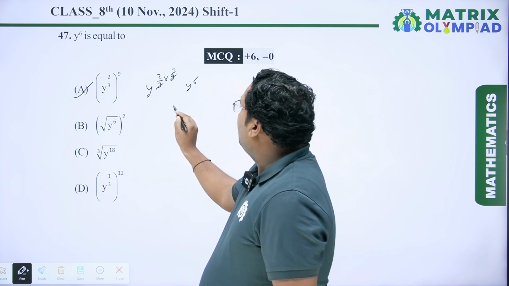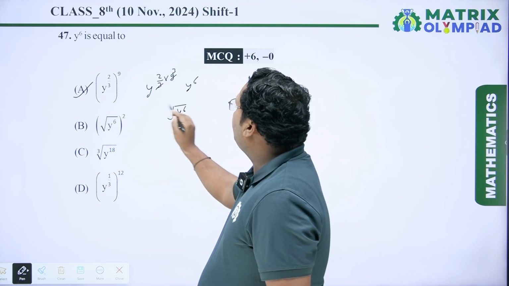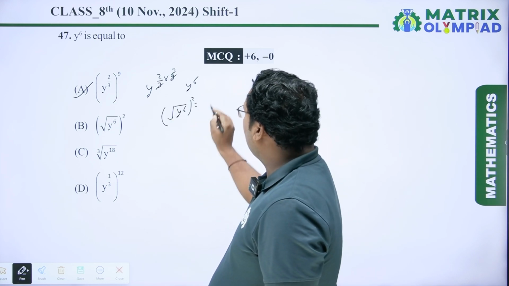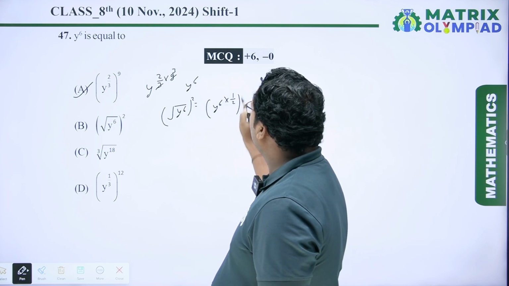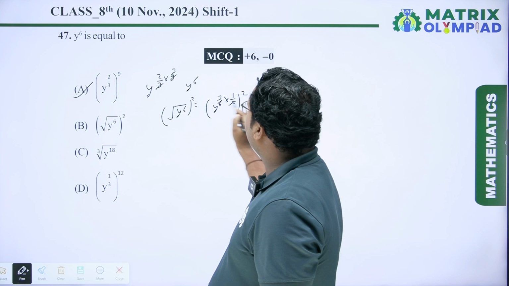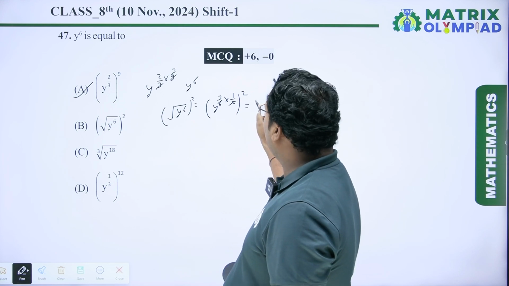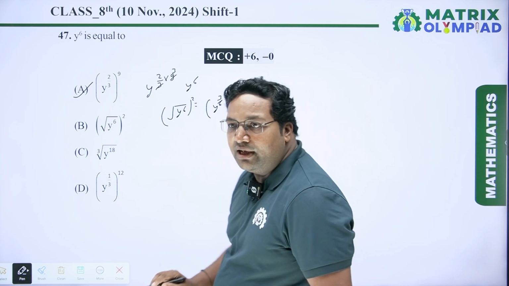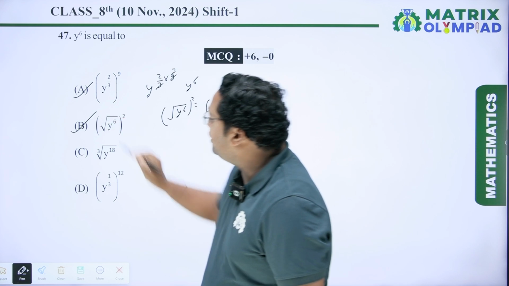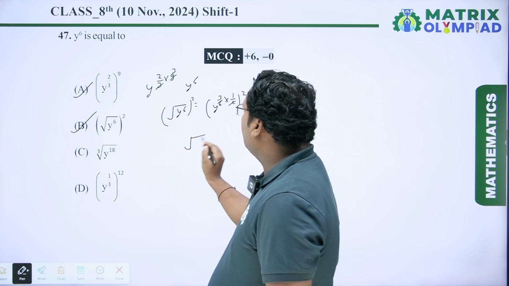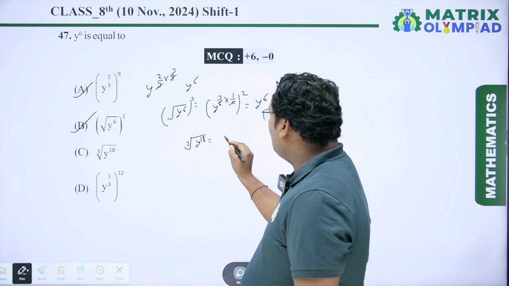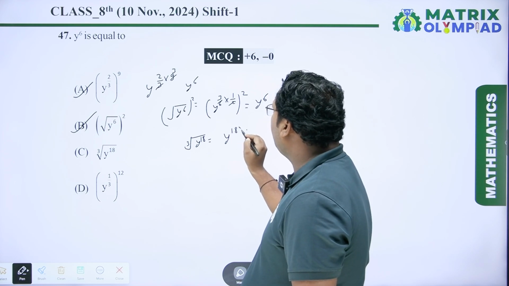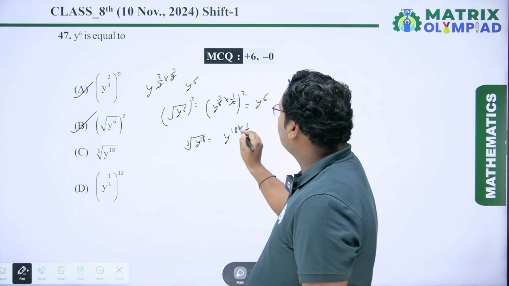Next is the square root of y to the power 6, squared. We write this as y to the power 6 to the power 1 by 2 to the power 2, so 2 3s are 6. So it is y to the power 3 squared, which is equal to y to the power 6. So it is also a correct option. Next is the cube root of y to the power 18, which is y to the power 18 into 1 by 3. 3 6s are 18.